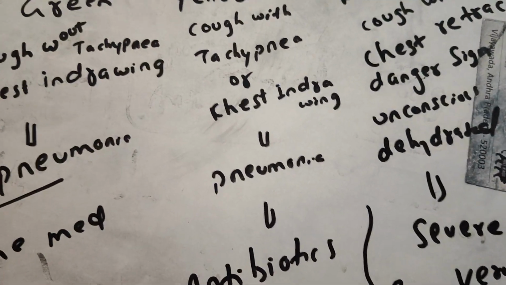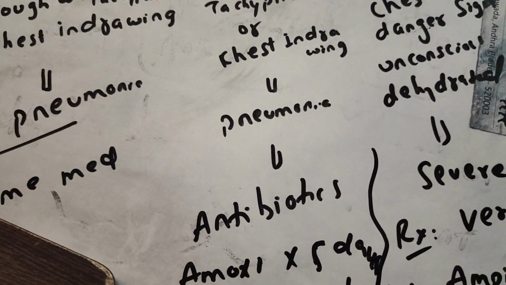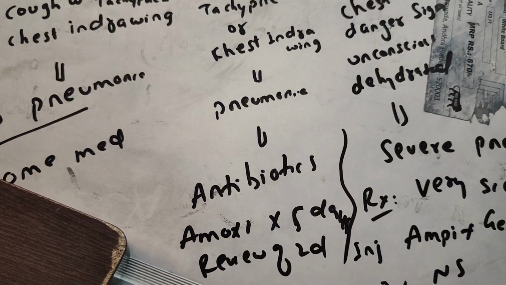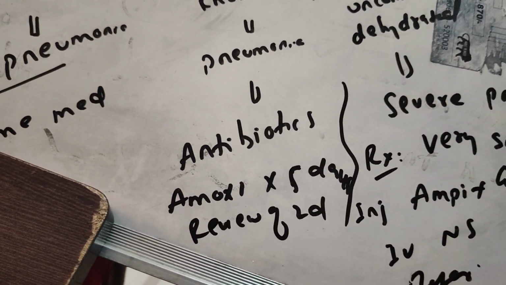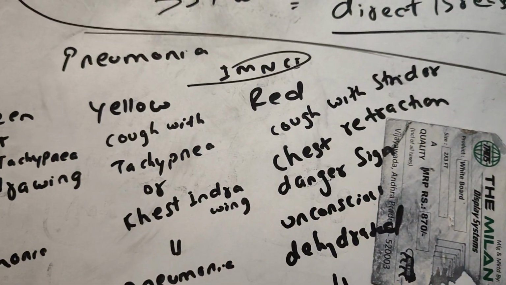Yellow category: cough with tachypnea or chest indrawing. The diagnosis will be pneumonia. You have to give the patient the antibiotic amoxicillin for 5 days, and review the patient after 2 days. Coming to the red zone.